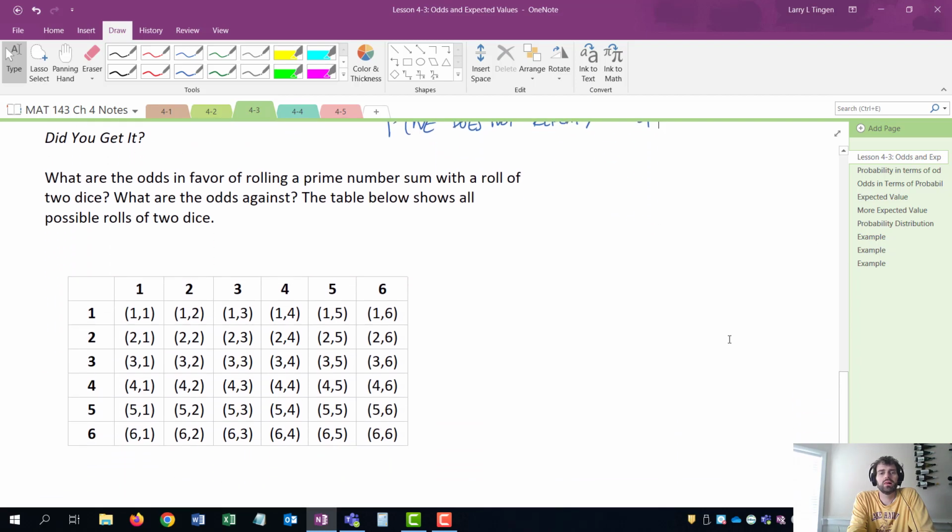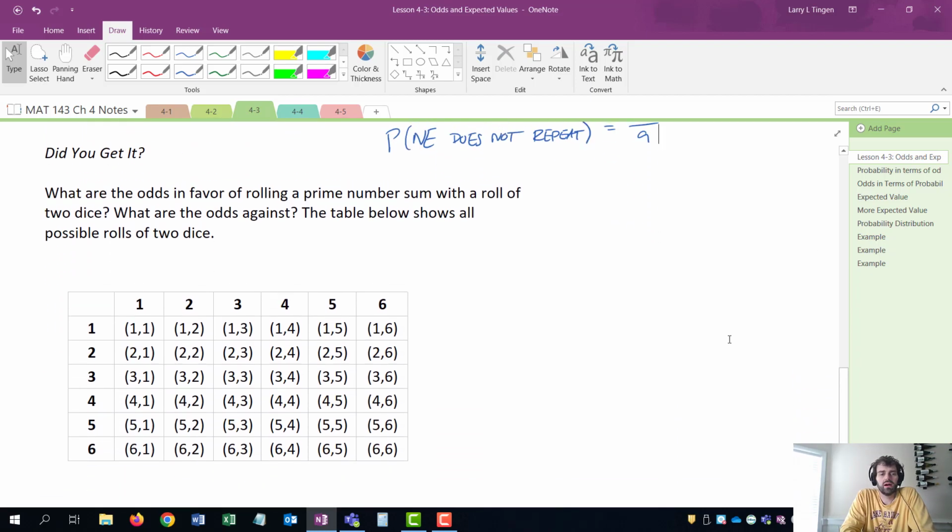All right, so here's just a little, did you get it? What are the odds in favor of rolling a prime number sum with a roll of 2 dice? What are the odds against? Use the table below that shows all the possible rolls. Okay, so this table just has, I'm rolling 2 dice, and the first one is 1 die. The second number in the parentheses is a second die. They look kind of like coordinates.